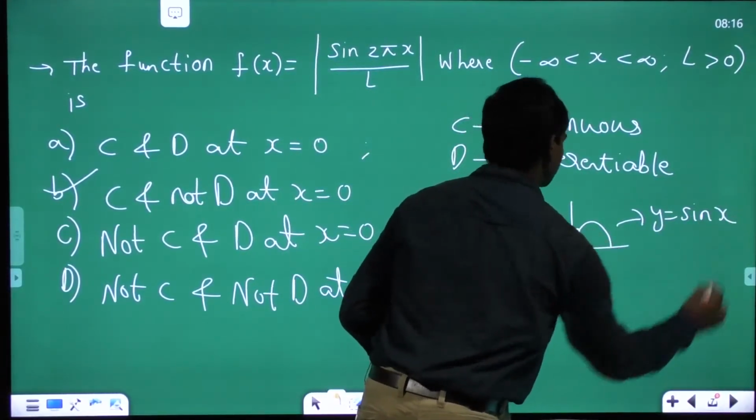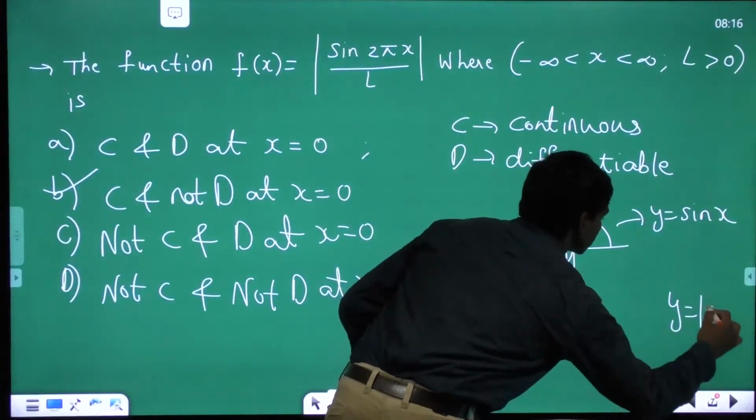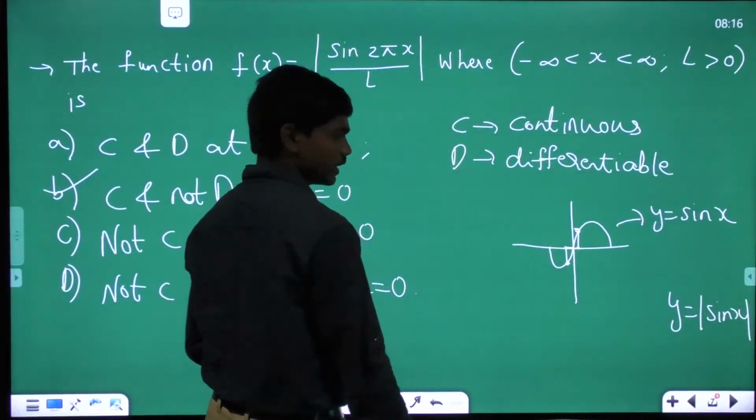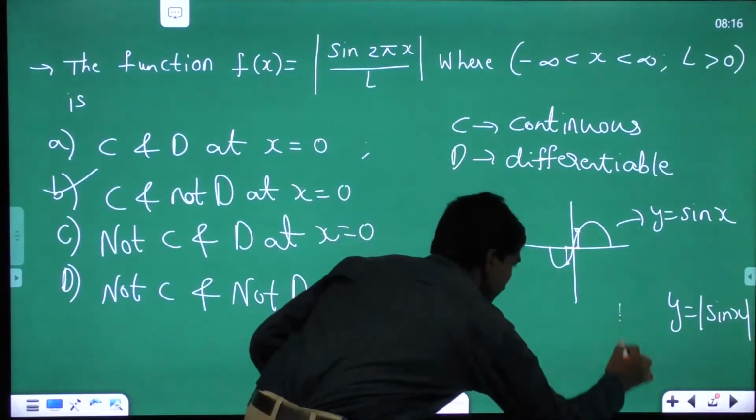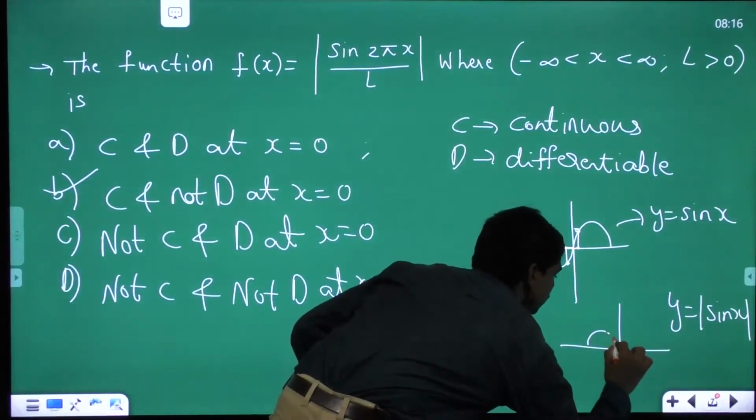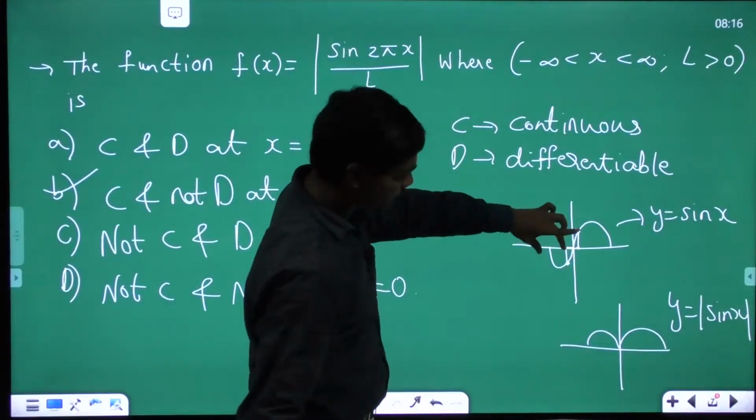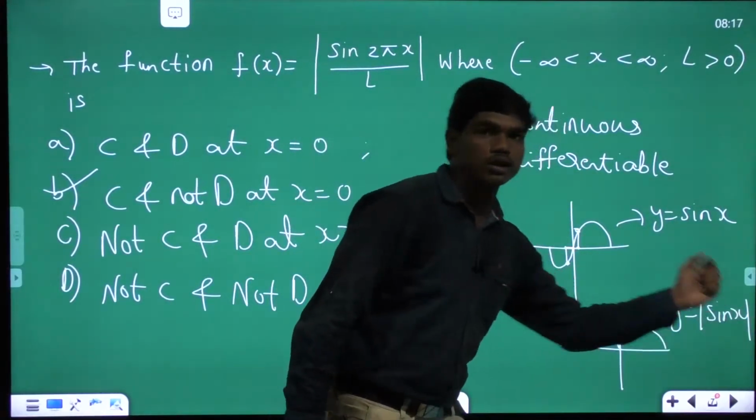Now suppose I ask you to draw the graph of y is equal to mod sine x, how would you draw this graph? Tell me. The graph looks something like this, correct? Because whatever there is negativity here, that gets positive because of this modulus sign.